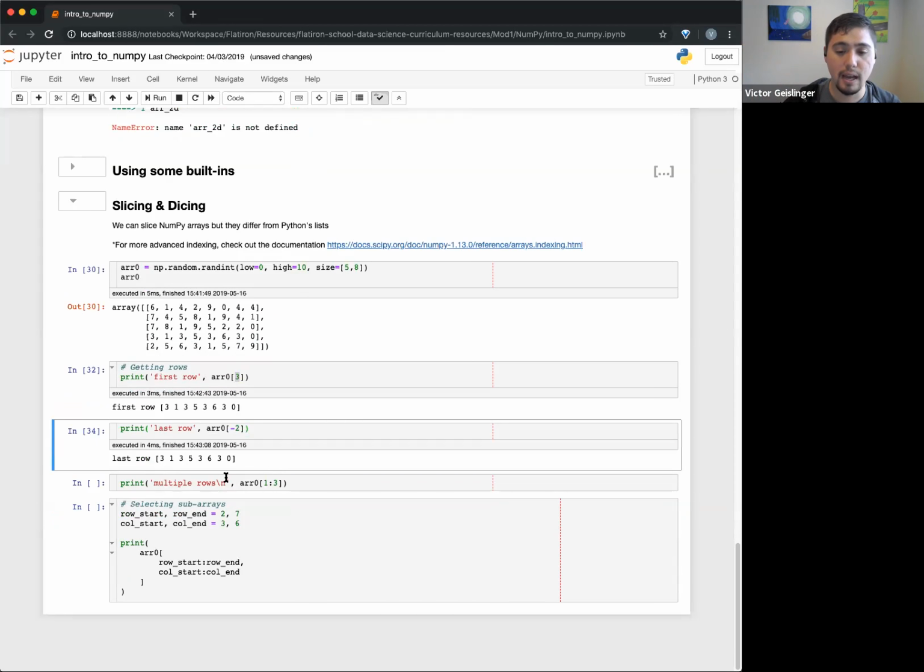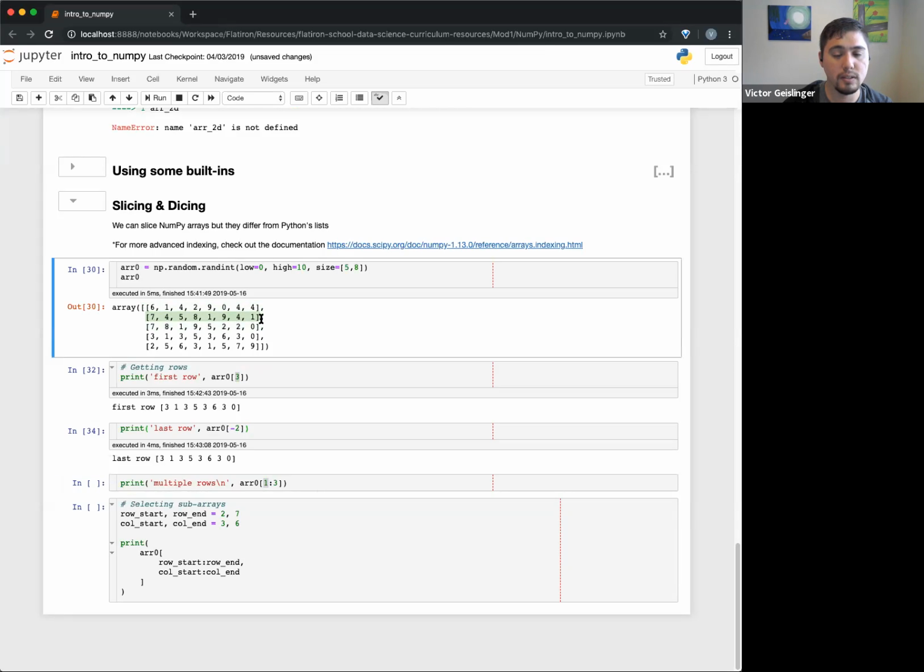Okay, and then we can actually get multiple rows. This multiple rows will do from 1 to 3. So in this case, has anyone got an idea what this would give me? Think back to how you would do a list. I'll tell you right now, it's going to give me a bunch of arrays, but what would be the very first array that we would see here using this? Would it be this one, the third one, the fourth one, or the fifth one? You can just show me with your fingers if you want to take a guess.